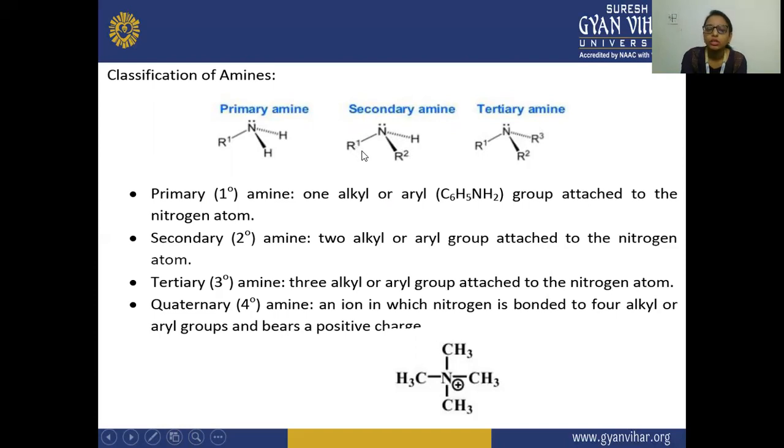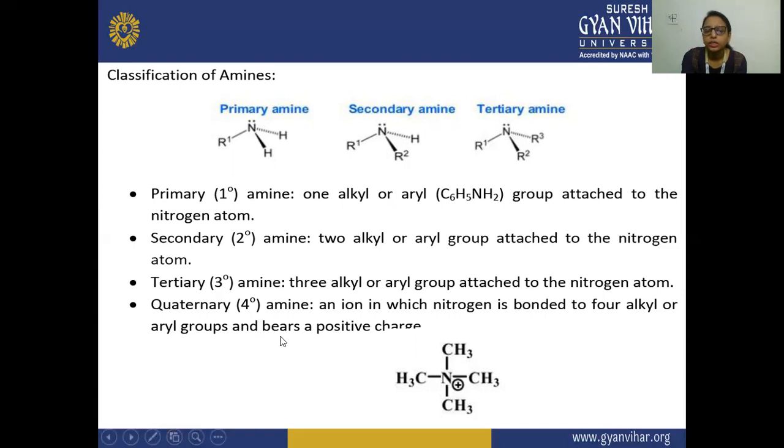So this is your secondary amine. And in the tertiary amine, you can see here all the 3 hydrogens from this ammonia group are replaced by these alkyl groups. So these are all replaced by the alkyl or by the aryl. Then this is your tertiary amine.